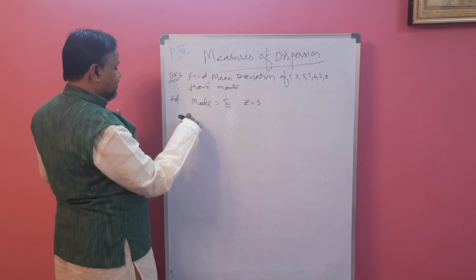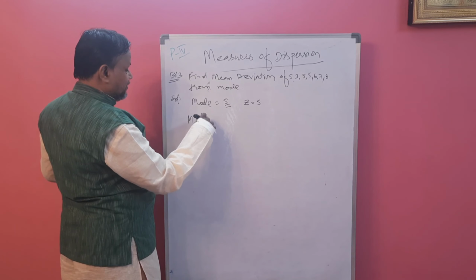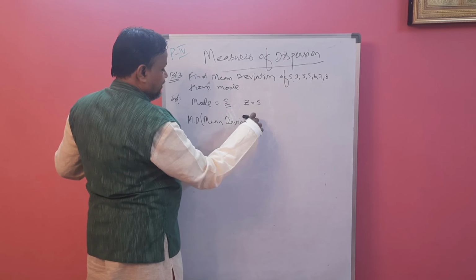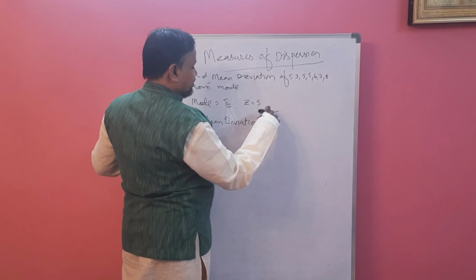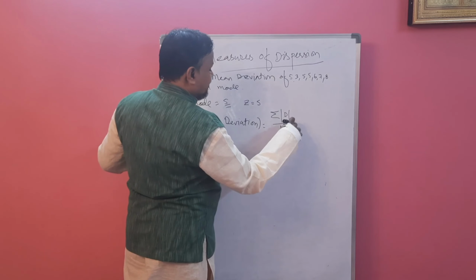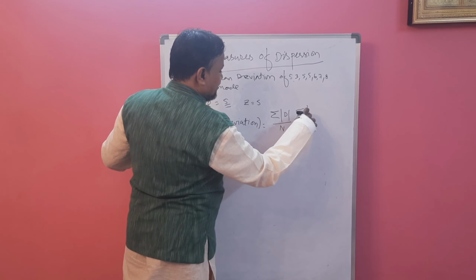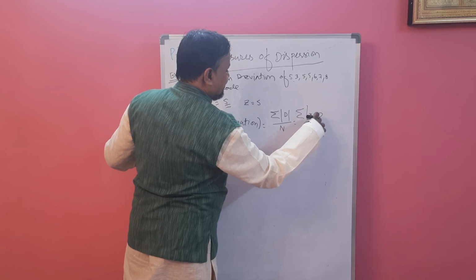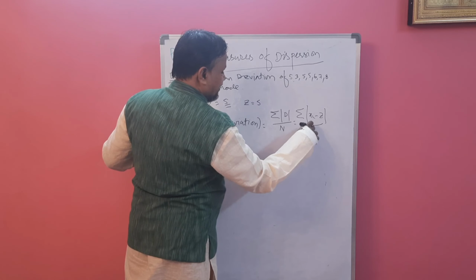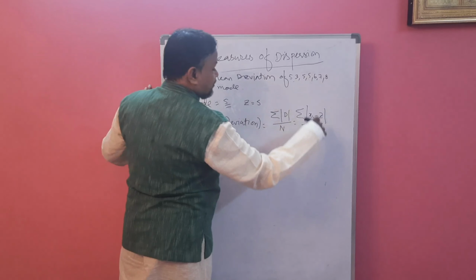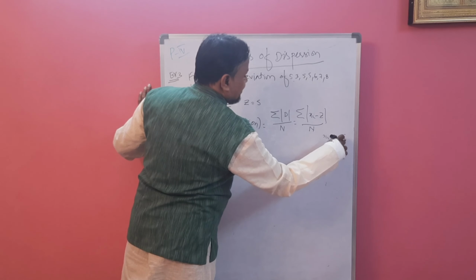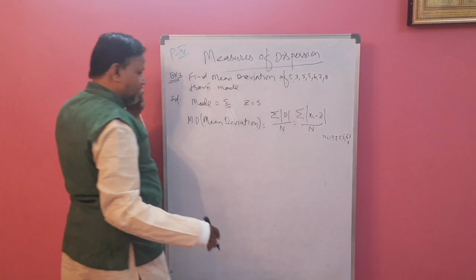Now mean deviation is equal to sigma mod D by N. D is nothing but Xi minus Z. Why? Because we are using mode. Again Xi is what? These values. Xi is nothing but 5, 3, 5, 5, 6, 7, 8. These are the Xi values.